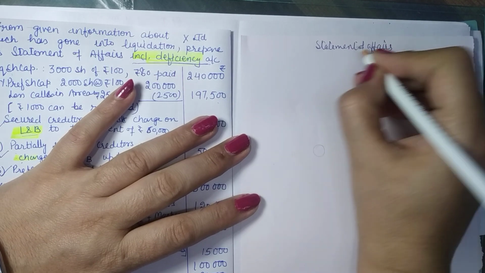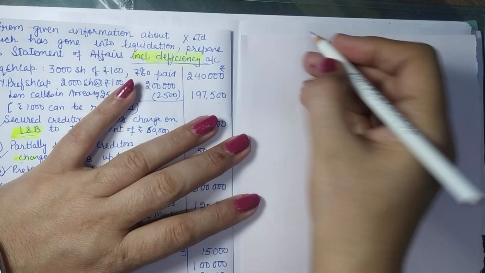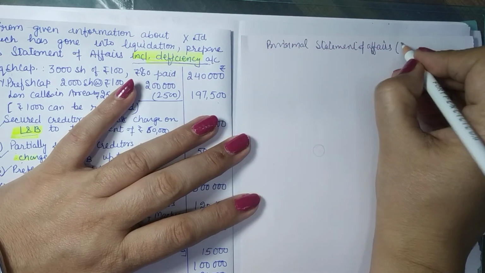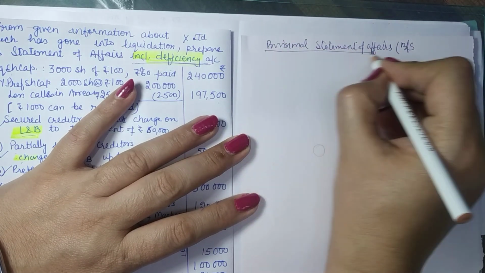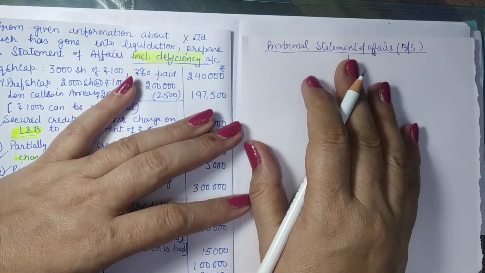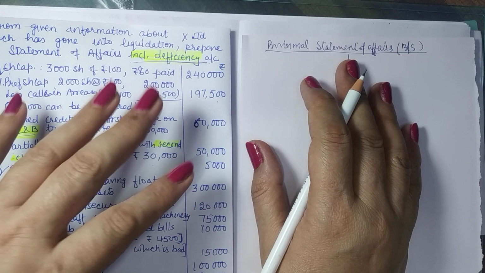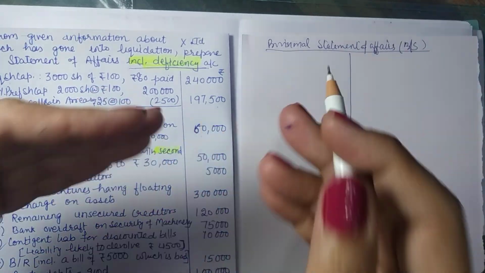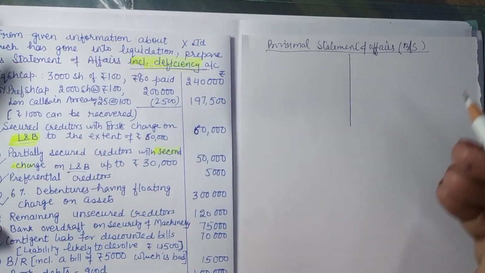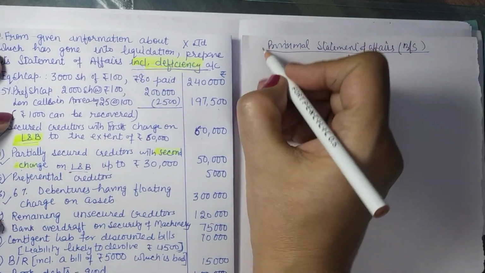This is not the statement of affairs as per the provision of the Companies Act. This is a provisional statement of affairs or a balance sheet which is just for the calculation of deficiency at the time of liquidation. So it is not the proper statement of affairs. If you want to avoid confusion, you can call it a simple balance sheet or a simple statement of balances. So just record all the balances here.